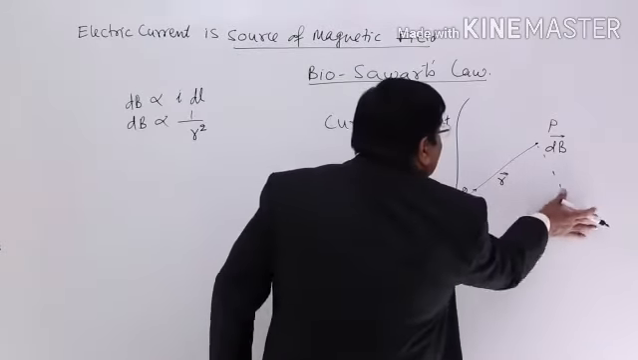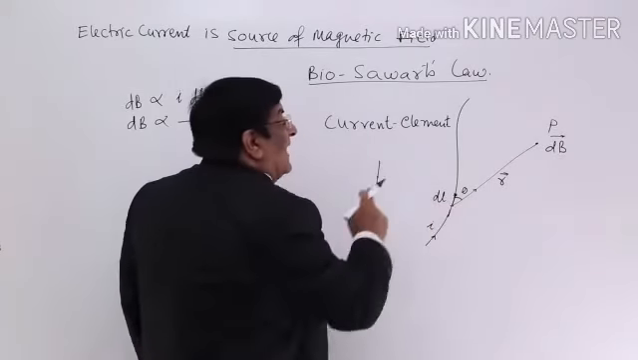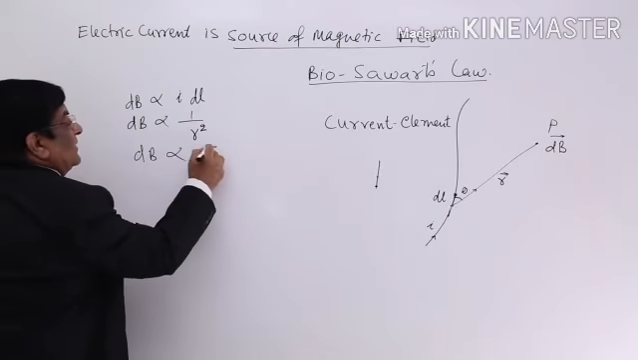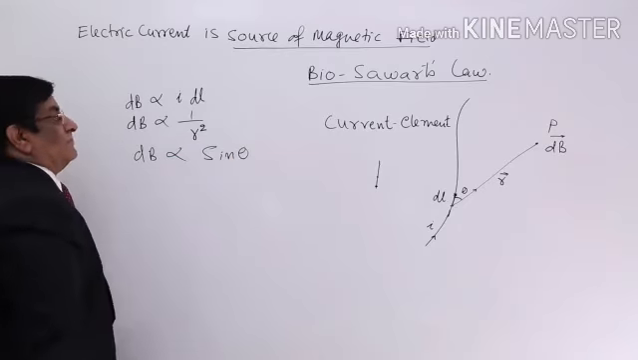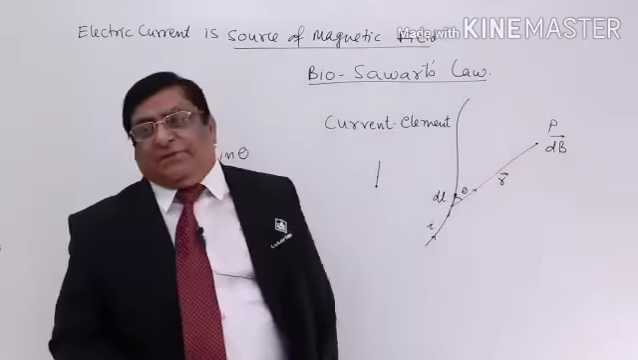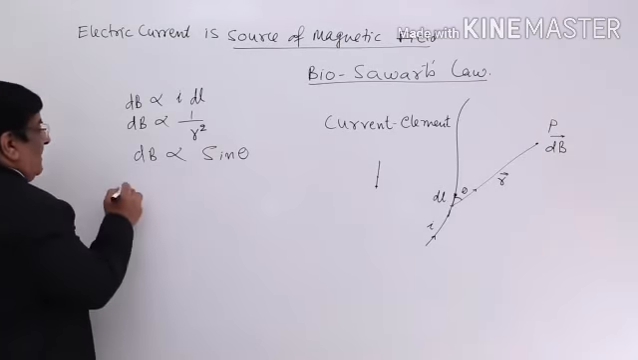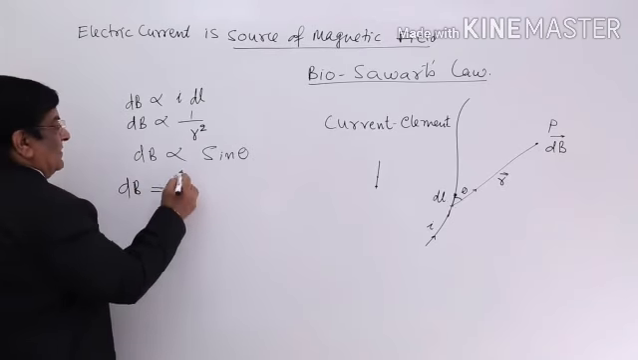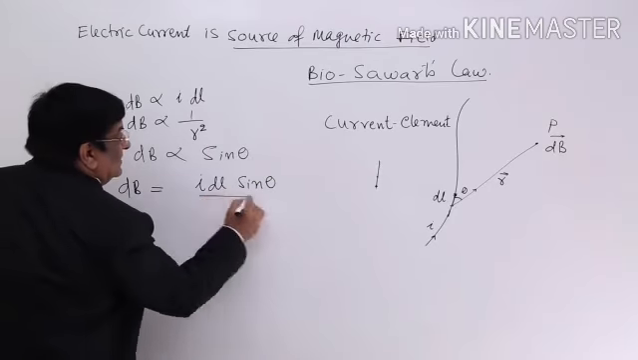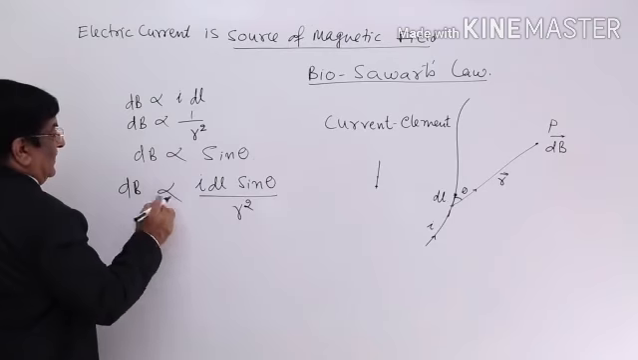So, he said that the magnetic field at all r distances is not the same. It is affected by angle also, and this dependency is dB is proportionate to sine theta. If it is at right angle, it will be maximum. If it is at 0, it will be 0. These are the things, and he combined it. dB is proportionate to I dl sine theta upon r square.